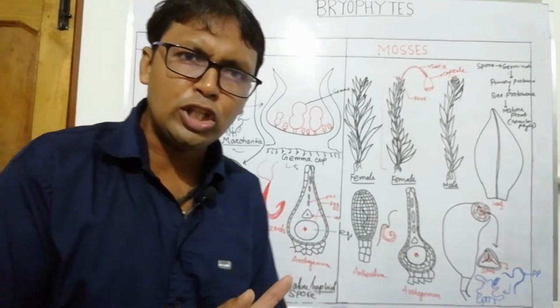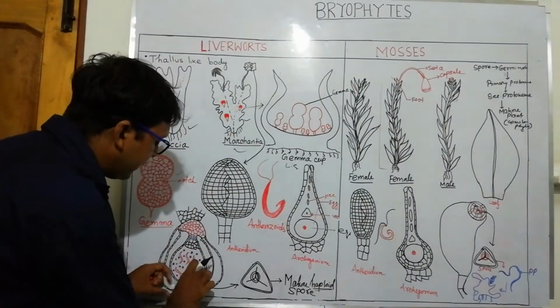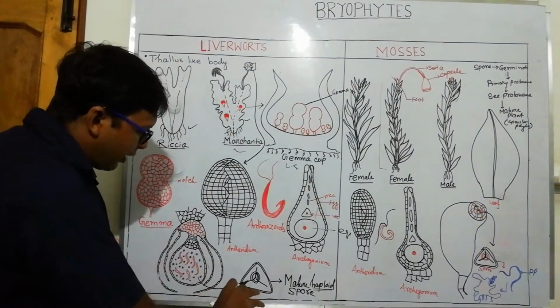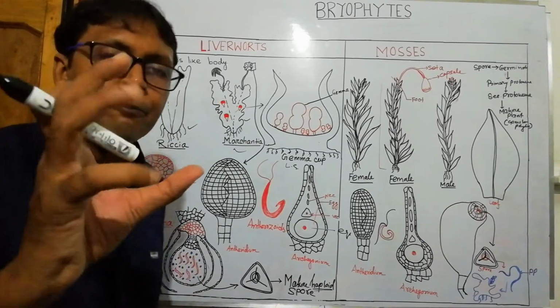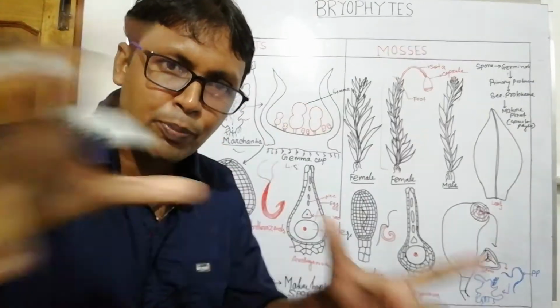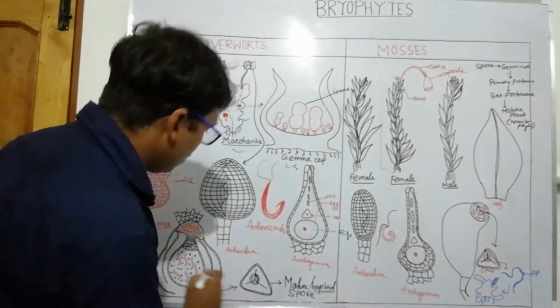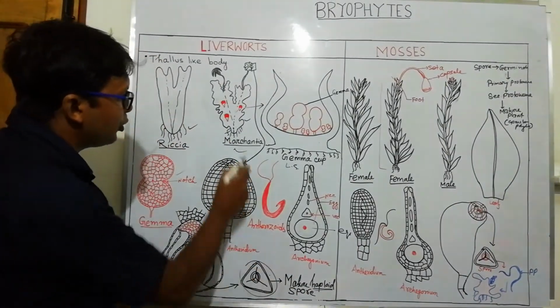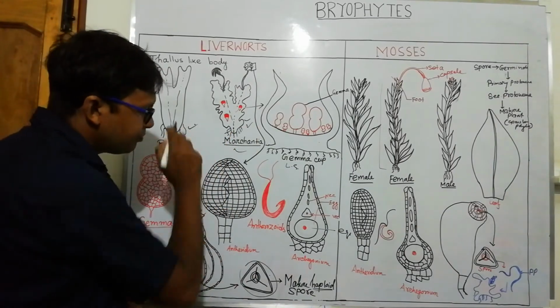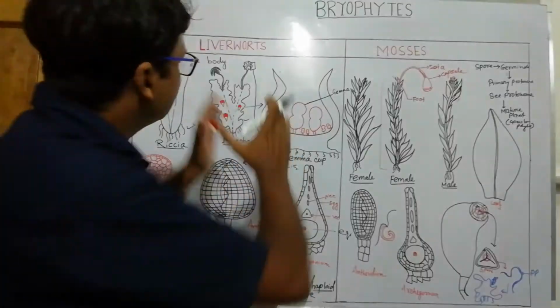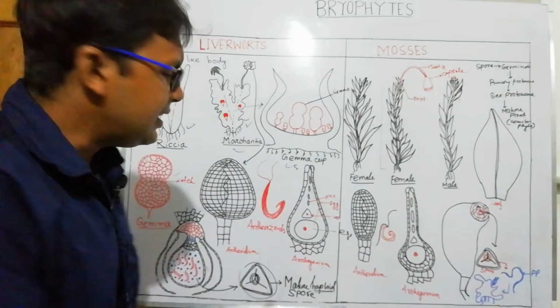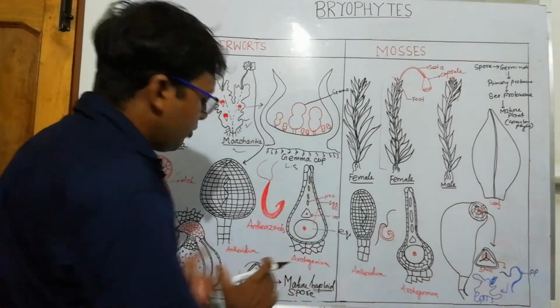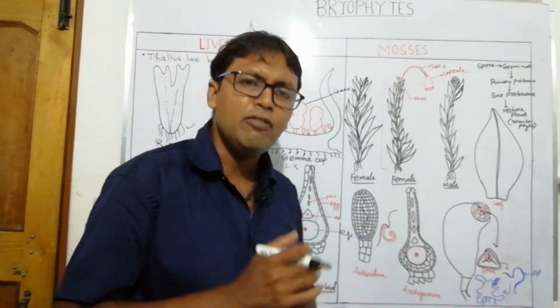At the mature condition, when the sporophytic body breaks down, the spores are released, and this calyptra absorbs moisture and helps to spread the spores outside. Here is the mature spore structure, and the spore germinates to produce the same body again. So this is the structure of liverworts, the overall structural formula given in NCERT.